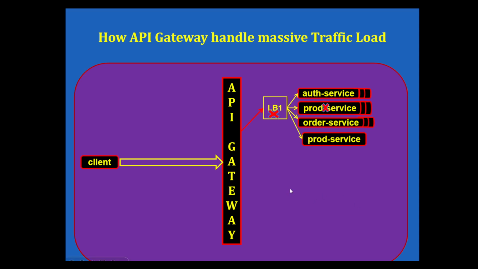Now, what would happen if the load balancer itself gets failed? In that case, the API gateway will take care of that and reroute the request flow to another load balancer which has a similar kind of setup and instances running in that load balancer.